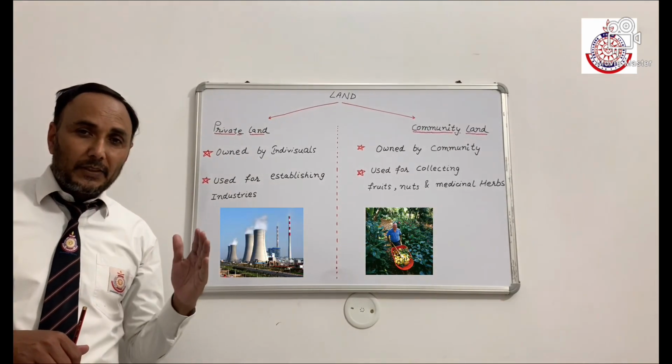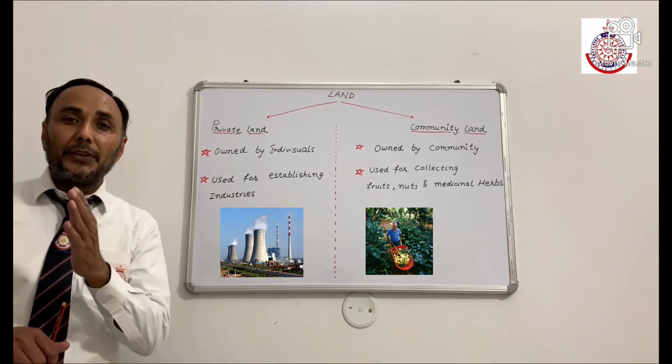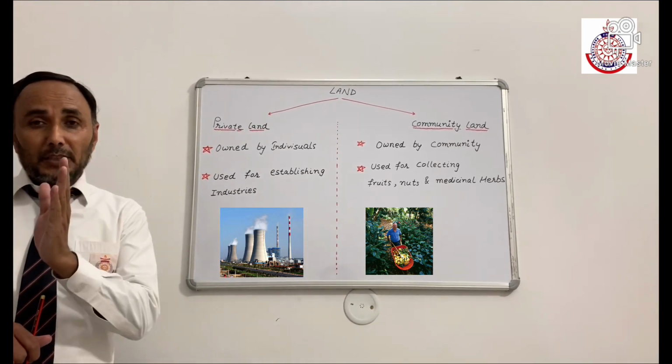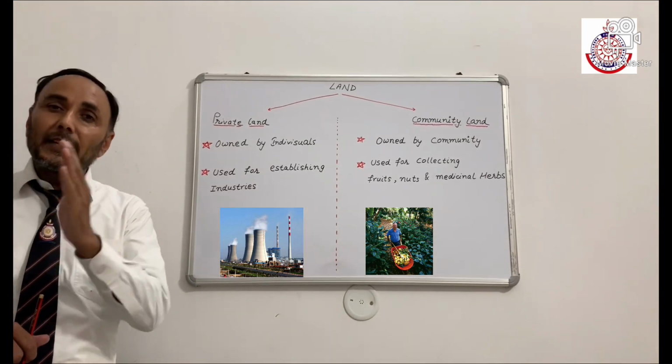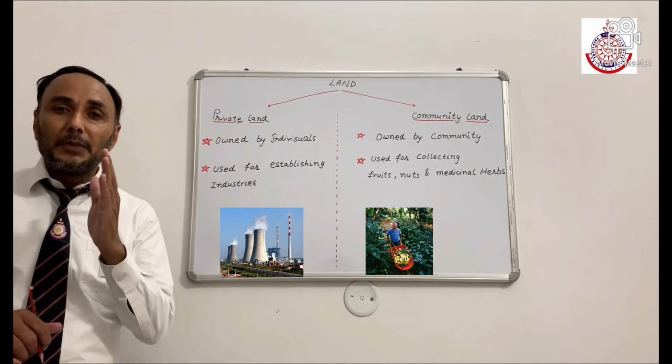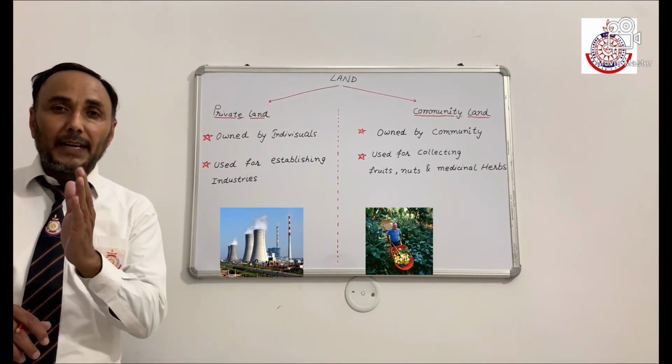All these events and activities cause land degradation. So how can we stop this? Expansion of agriculture and construction activities are the major threats to the environment. How to stop land degradation?